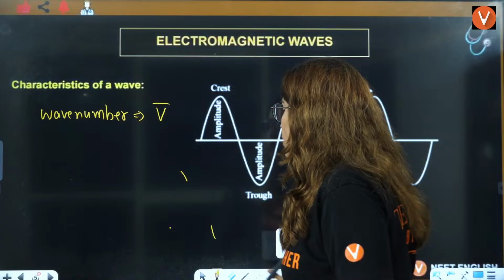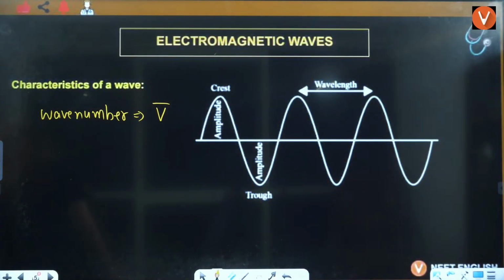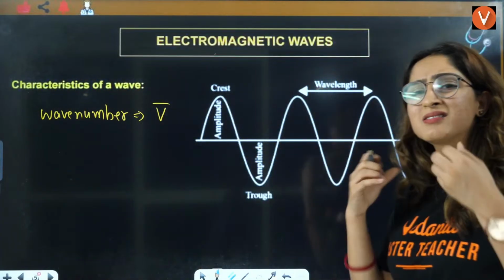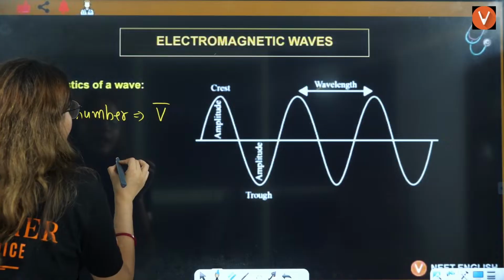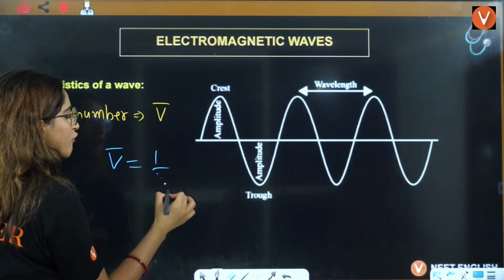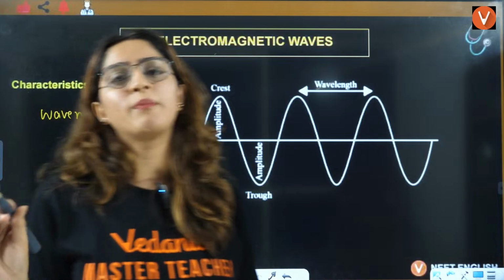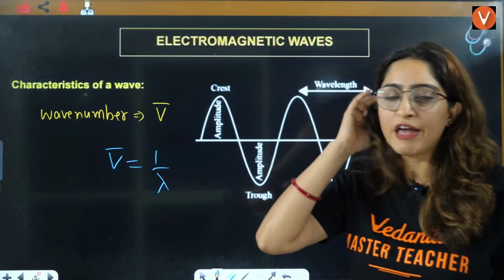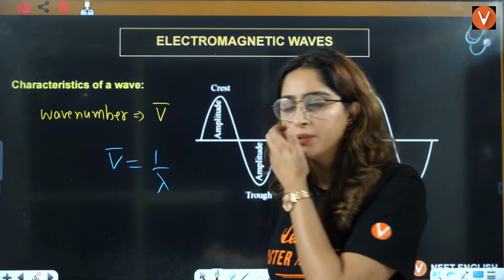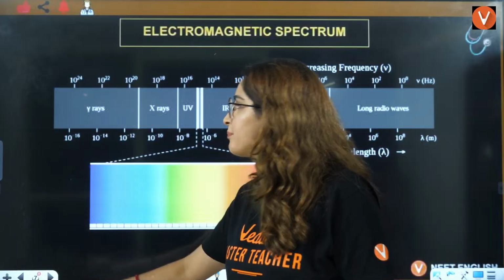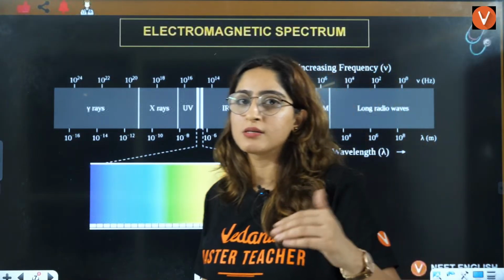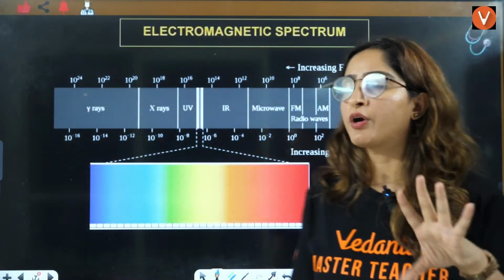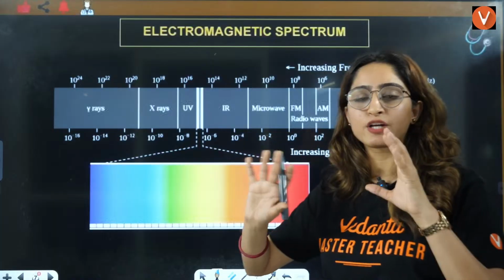Now understand one thing, guys. If I talk about wave number, it is very simple. Wave number is just the inverse of lambda. That's it. Wave number is 1 by lambda. What you have to remember is that the inverse of the wavelength is called wave number, right? So these are the three important things that we are going to discuss throughout this chapter: wave number, lambda, and frequency, right? Okay. Now, let's understand electromagnetic radiation.